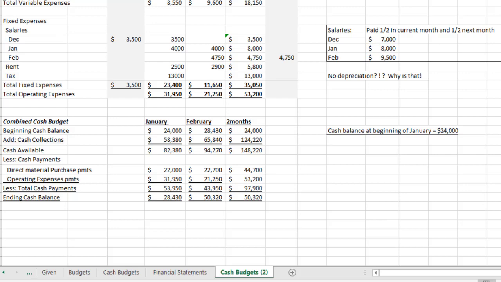Like I said before, you can have a profitable company, but if you don't have the cash to pay them because of the timing, the salaries and the vendors and the suppliers, then you could actually go out of business with a profitable company. So it's important that managers understand cash timing.